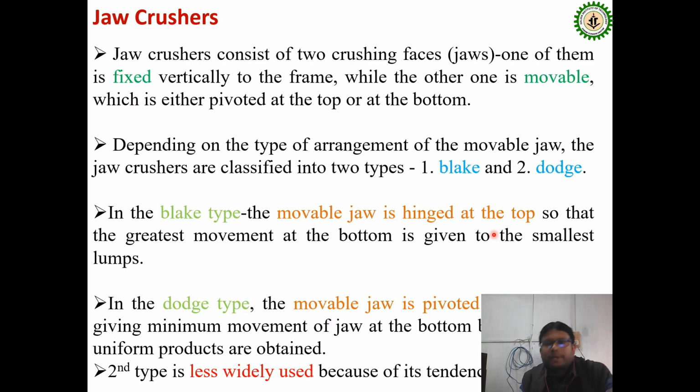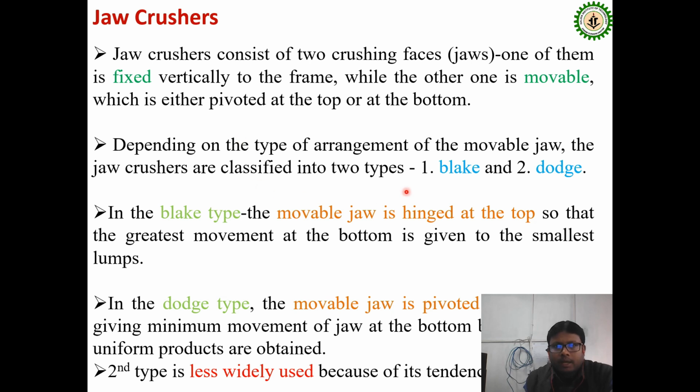Now we come to specific size reduction equipment. First, the jaw crusher. A jaw crusher generally consists of two crushing faces, or jaws. One of them is fixed vertically to the frame, and the other is movable, which is pivoted either at the top or at the bottom. So the movable one has the option of being pivoted at the top or the bottom.